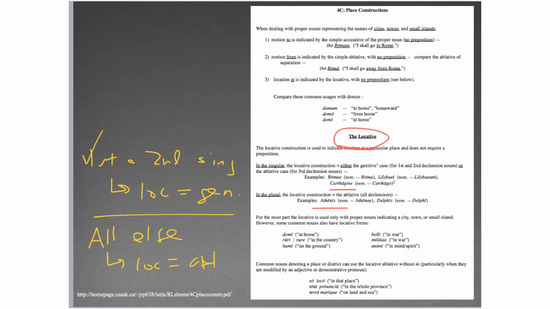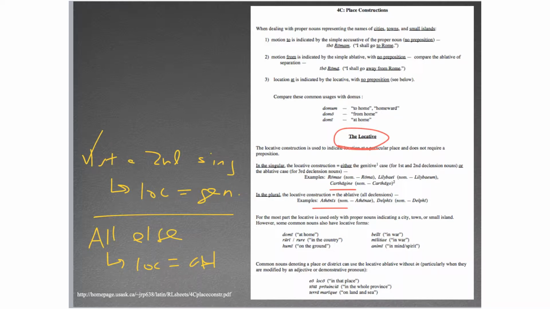That's not so much the locative. Home is more of the place to which. All right, although I guess you can say I'm sitting, well, no, you'd probably say I'm sitting at home. So anyway, but that's the same idea. As we go home, as that noun in that particular usage doesn't use a preposition, so too do these cities, towns, and small islands not use prepositions for any of their place expressions.